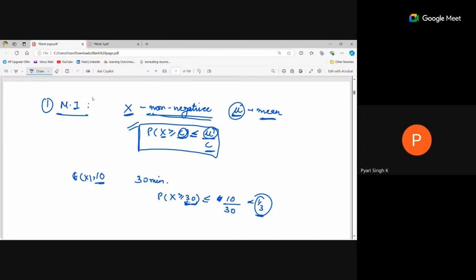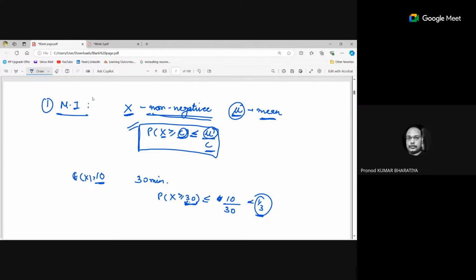This is the probability that he has to wait for more than 30 minutes. Like if they are asking the probability of how much time, for example, that person has to wait for more than 30 minutes, what is the probability of his waiting? We have to calculate it. So we just calculated the upper bound. Maybe it will be 1 by 3 or less than 1 by 3. That's it. It is not the time, it's a probability he has to wait.